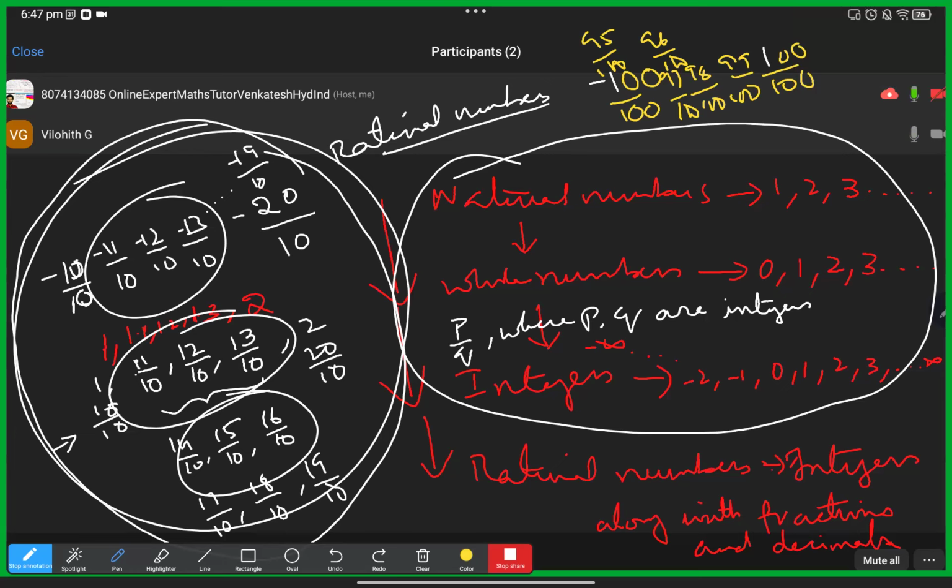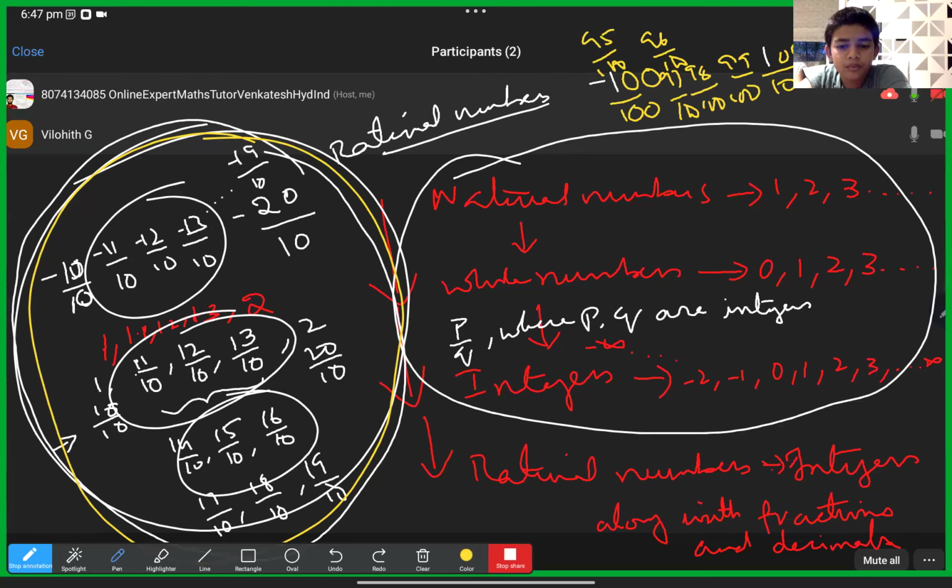Okay, I'll just finish the definition of rational number once. If you observe all these, even if it is an integer, I have written it as a fraction, in p by q form. Yes or no? So, any rational number can be written in the form of p by q, where p and q are integers.